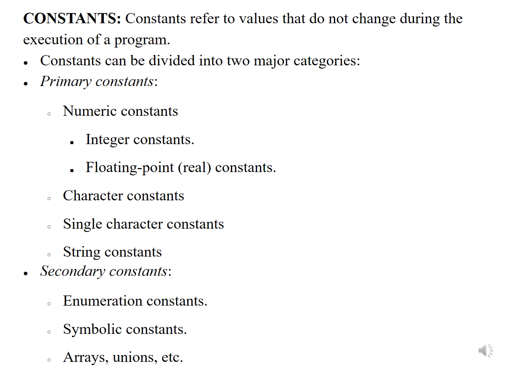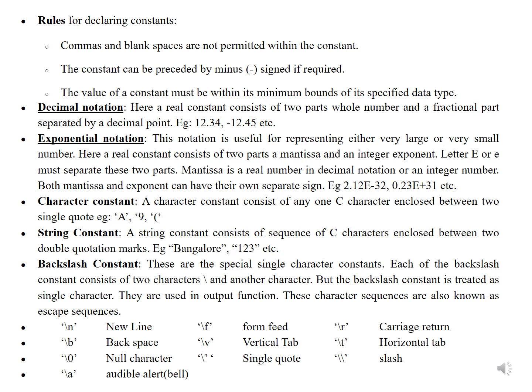Constants can be divided into two major categories. First, primary constants. Primary constants are numerical constants. In the numerical constants, we can have integer constants and floating point or real constants. And then character constants: single character constant and string constant. All these are primary constants. Secondary constants are enumerated constants, symbolic constants, arrays, unions, etc.